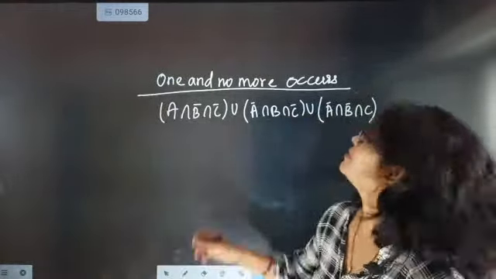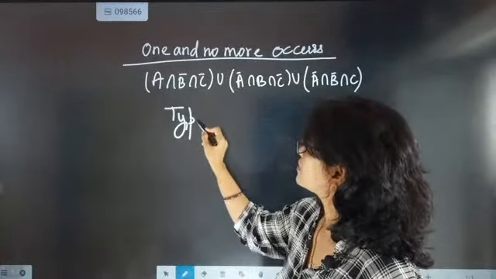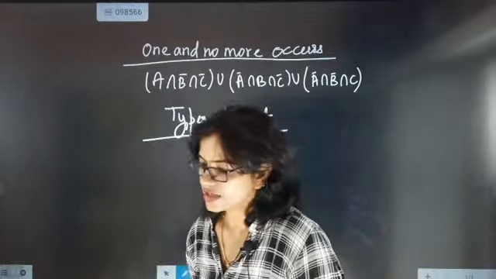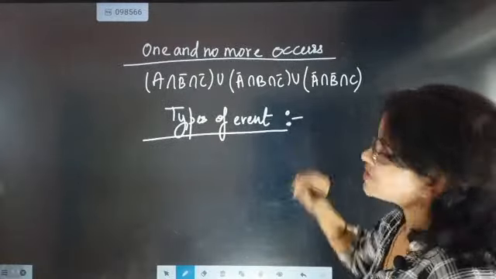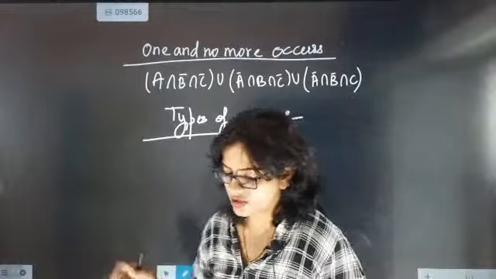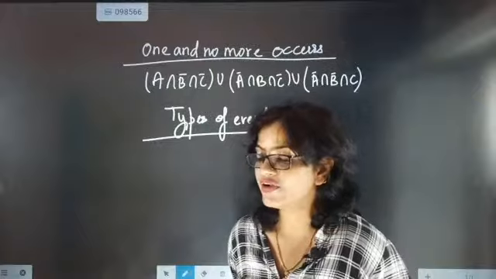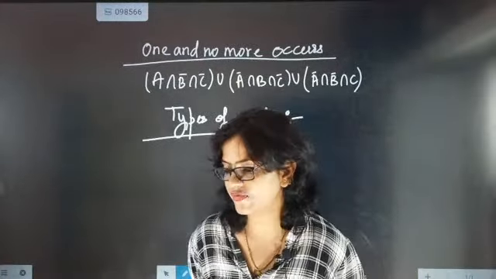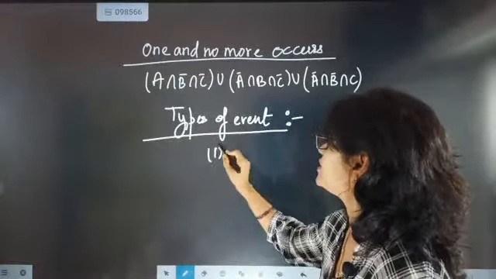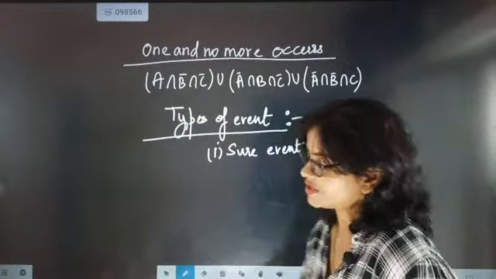Now we are going to check the types of event. So when someone asks about types of event, the first type of event is called a certain or sure event. When can an event be called a certain or sure event? So the first type of event is a sure event or certain event.